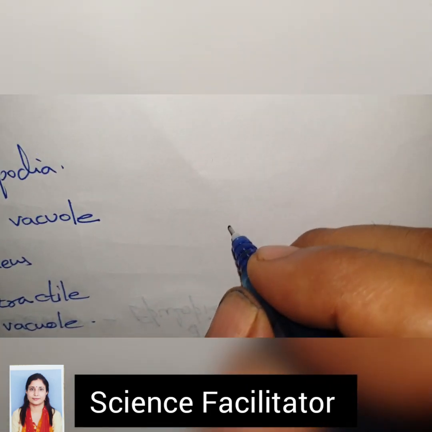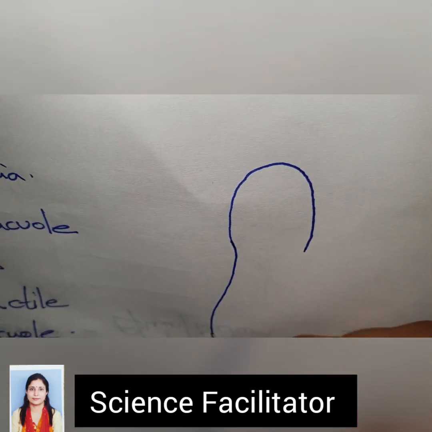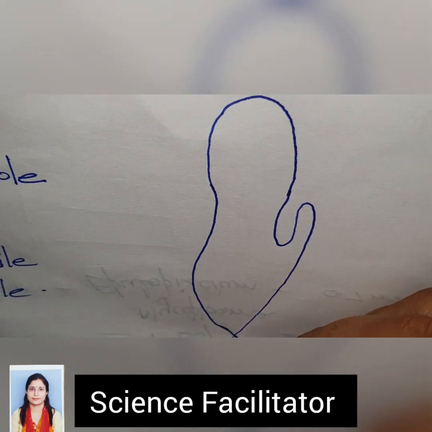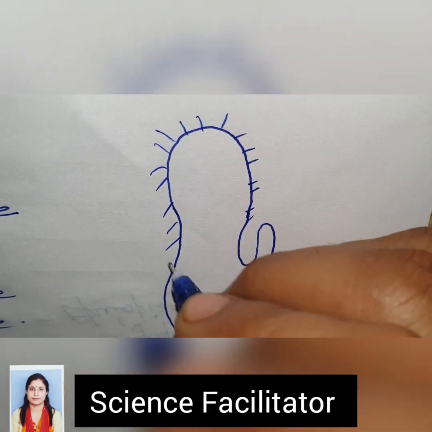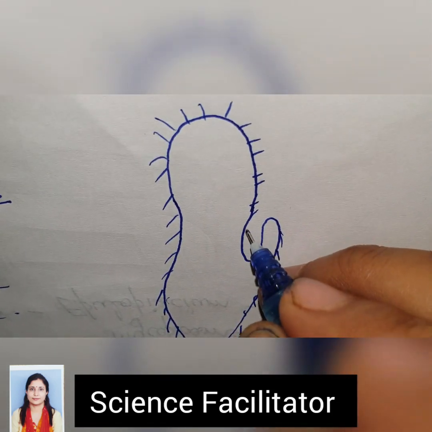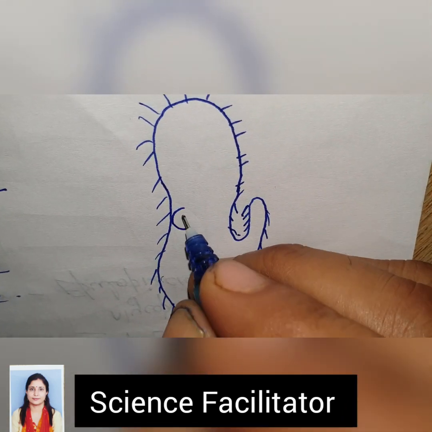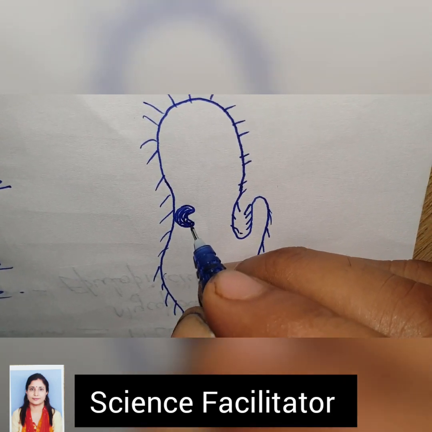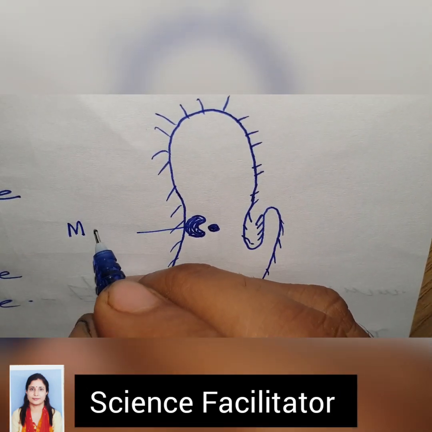The next protozoan that I am going to discuss has a very beautiful slipper-like shape, the paramecium, like this. It has hair-like structures all around its body. These hair-like structures are known as the cilia. Here downwardly projecting hairs are there, and it has two nuclei. One is the macronucleus. Macro means bigger one, and the other is the micronucleus, that is the smaller nucleus.